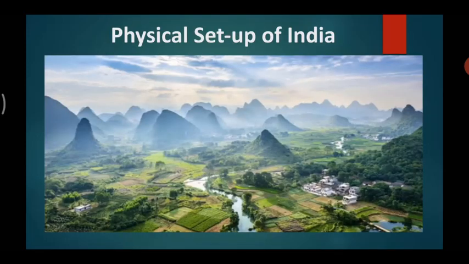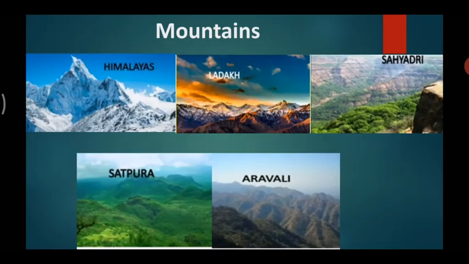Let us move forward. Now let us see the physical setup of India. As we go through the physical map of India, we can see various mountains. Some of the mountains are the Himalaya mountains, Ladakh, Sahyadri mountains, Satpura range, and Aravalli.